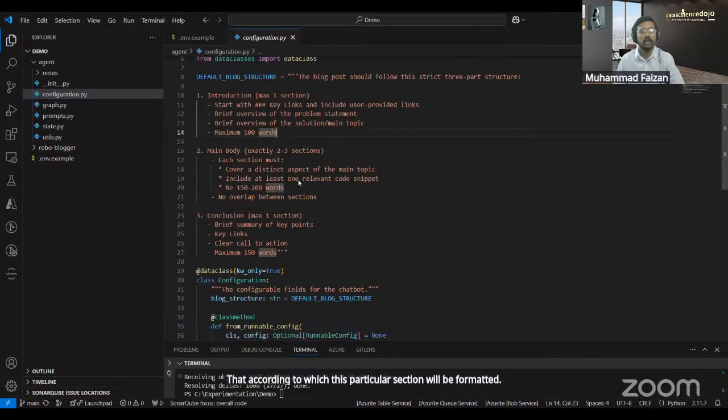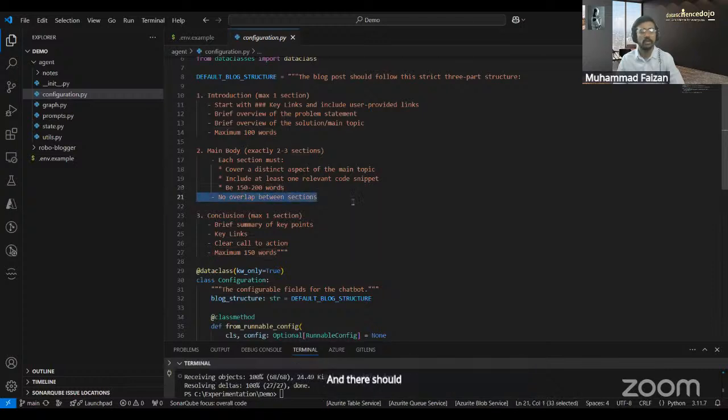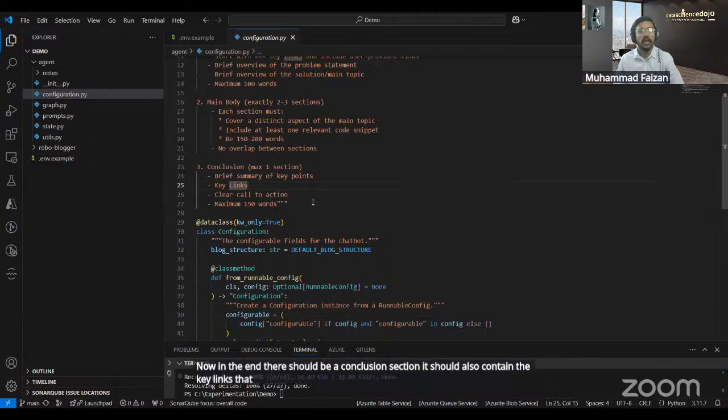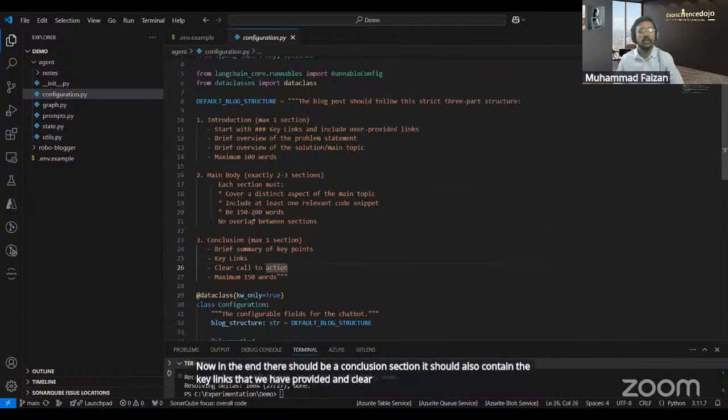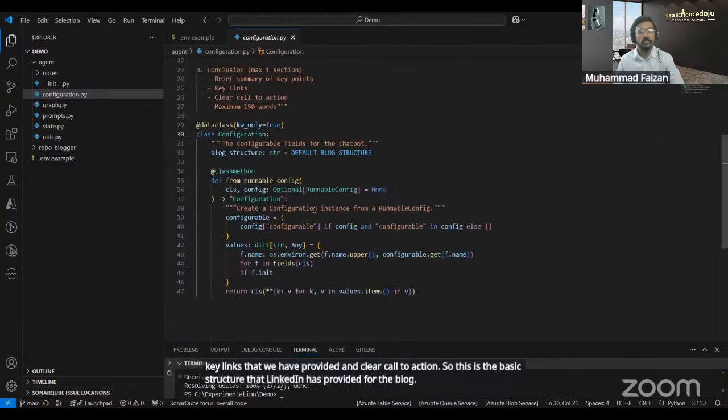And then there is the main body, right? There are 2 to 3 sections in the main body, and each will cover a different aspect of the main topic that I asked to write a blog on. And there should be no overlap between sections to avoid repetition. Now, in the end, there should be a conclusion section, and it should also contain the key links that we have provided and a clear call to action. So this is the basic structure that LangChain has provided for the blog, right?